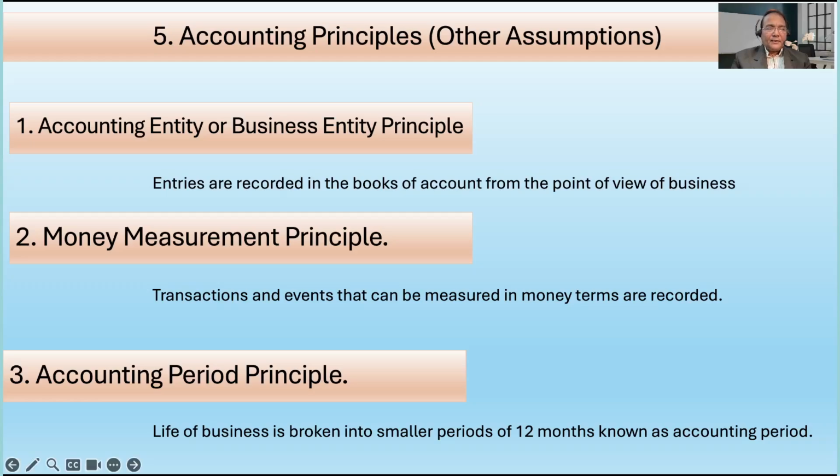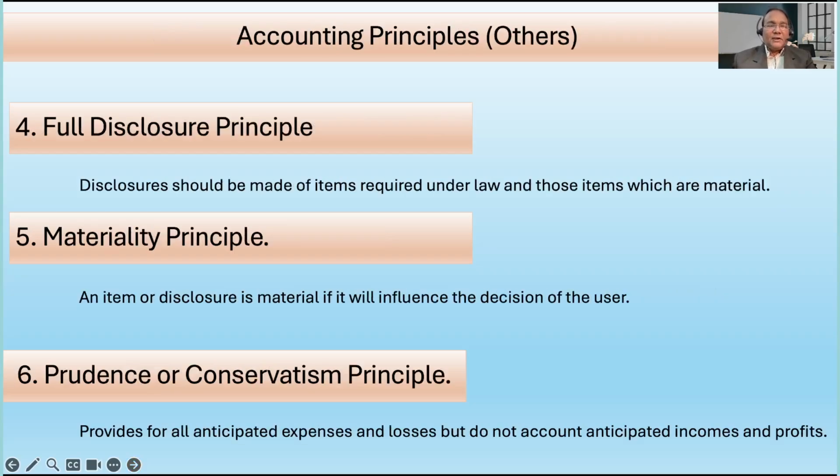Now let us see the fourth one, full disclosure principle. Now what is this full disclosure principle? Disclosure in the books of account should be there with regard to any transaction that is happening.